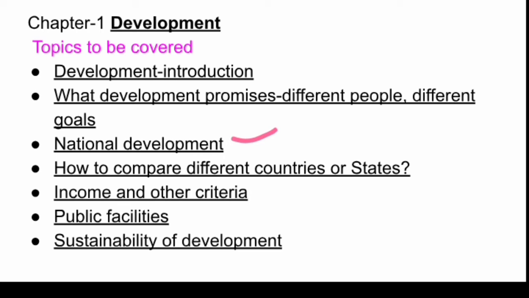Then we will compare two countries or states on different parameters, and then we will move forward on criteria like income and the other criteria. We will see it later. Then we will study public facilities. What are public facilities? The services which are provided by the state or the government, because no one can buy all the facilities or services at their own cost.